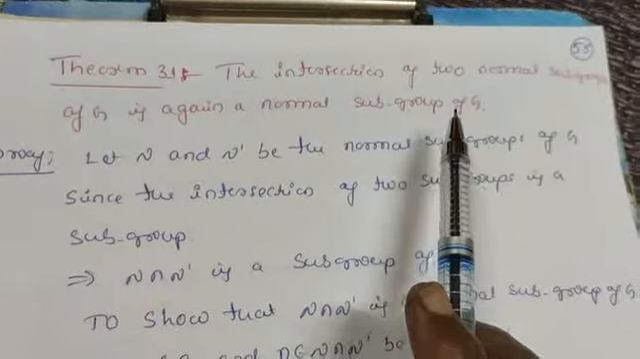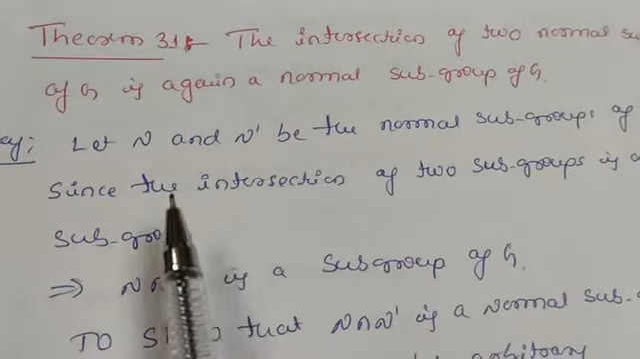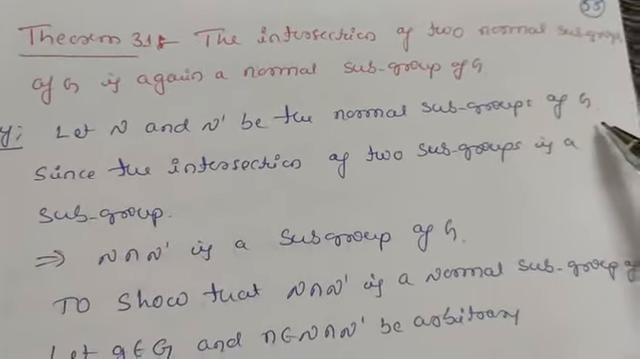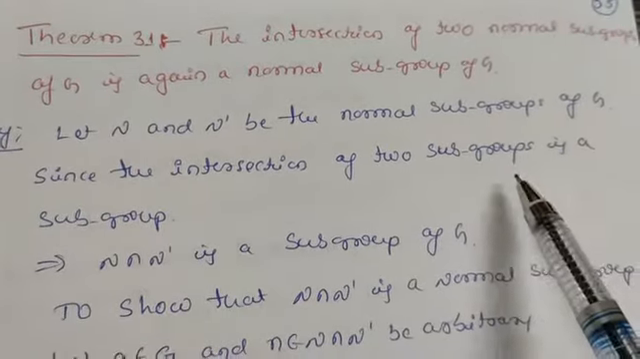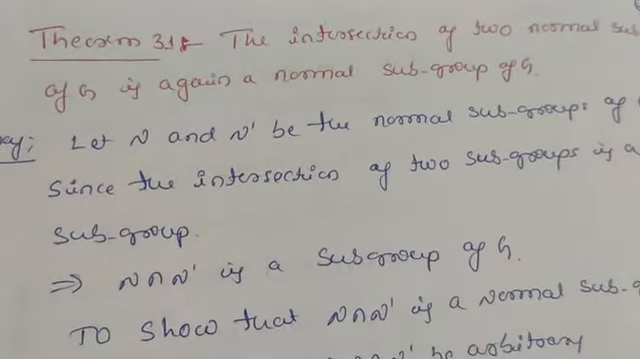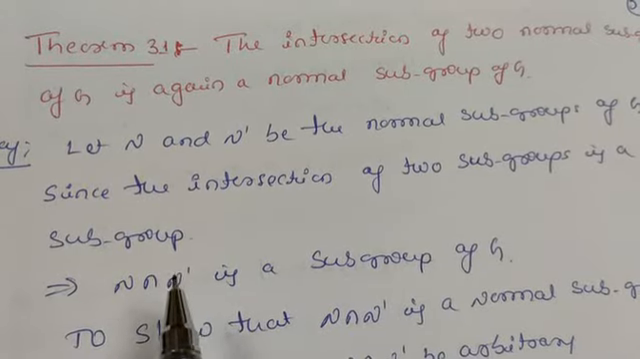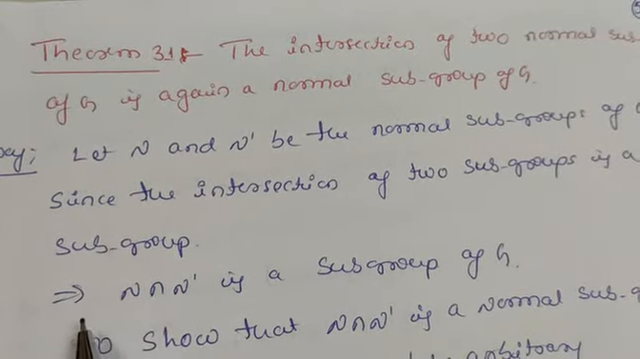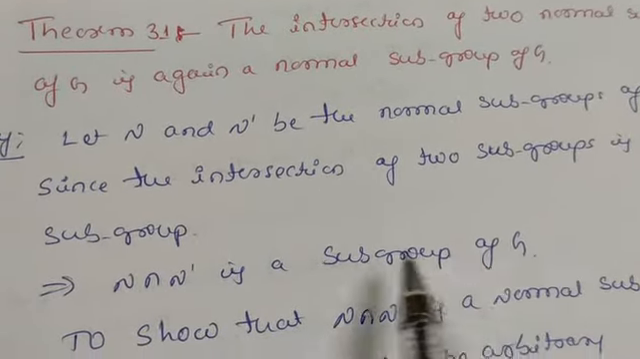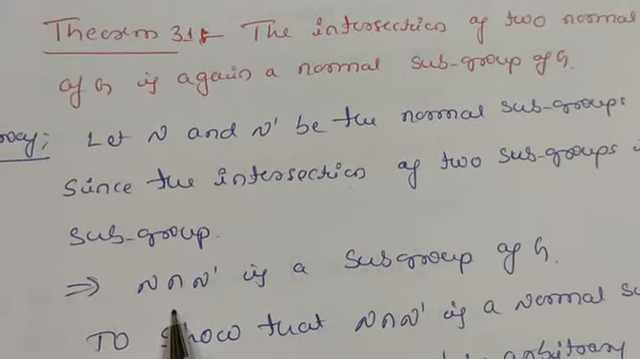The intersection of two normal subgroups of G is again a normal subgroup of G. Let us take two normal subgroups. Let N and N dash be the normal subgroups of G. Since the intersection of two subgroups is a subgroup, this we have done here. Intersection of two subgroups is again a subgroup. So first it is a subgroup, after that it is a normal subgroup. This implies N intersection N dash is a subgroup of G, because the intersection of two subgroups is again a subgroup. Next we have to show that this is normal.